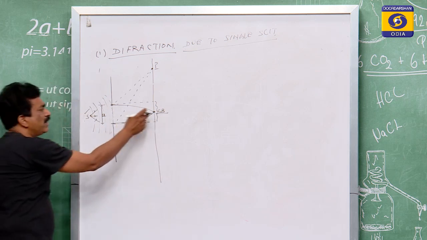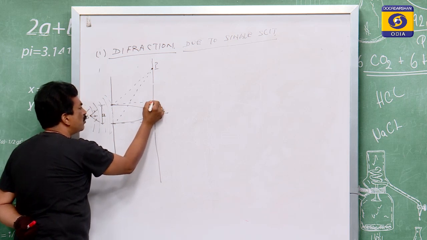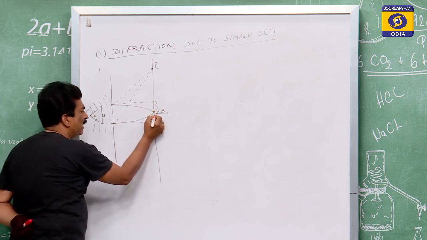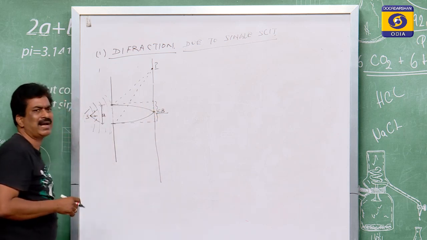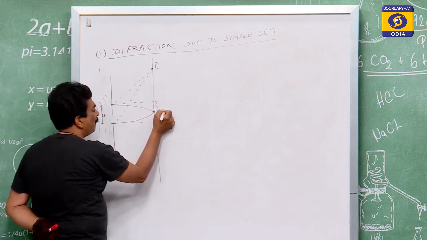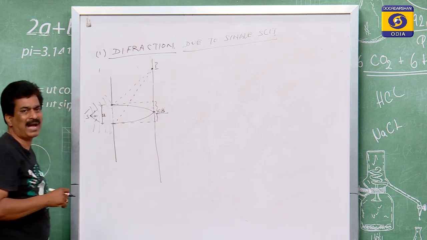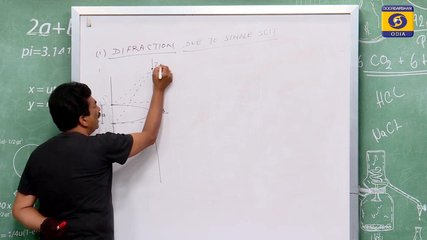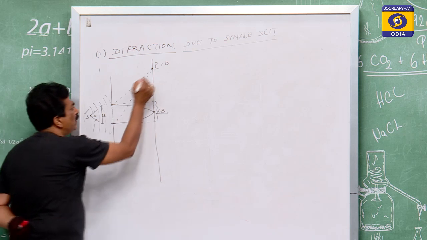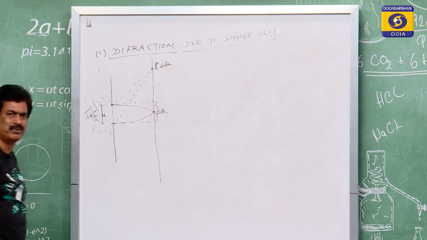That is known as the central bright. From the central bright to this one, there are so many maxima and minima, or bright and dark fringes. Here also there are bright and dark fringes. Now we have to find, after the central bright, at which point we will have darkness. This point may be the first dark, or the second dark, or the third dark. So we will discuss the point P, the point of darkness that we have to determine.